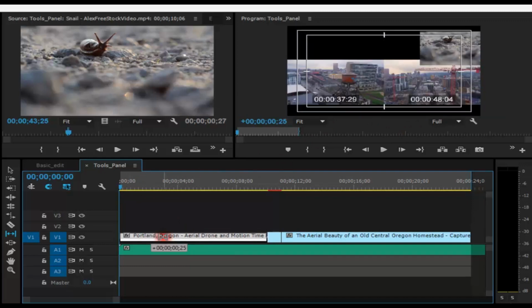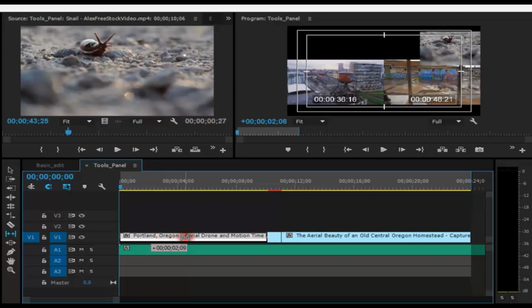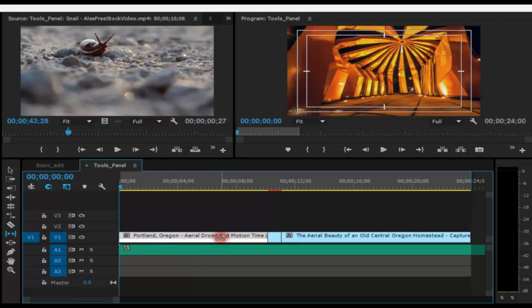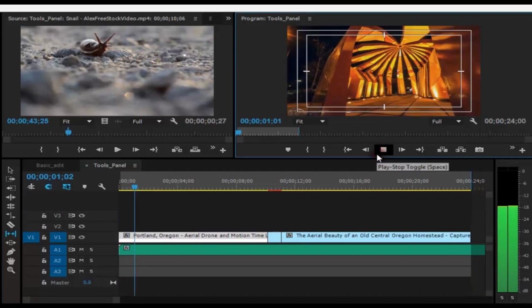So if you see, I don't want the frame on the left side, the red kind of thing. I want my video to start from this frame, the golden one on the left. So if you see, my footage has been interpreted, and it has been starting from this point. So basically my endpoint has been changed.